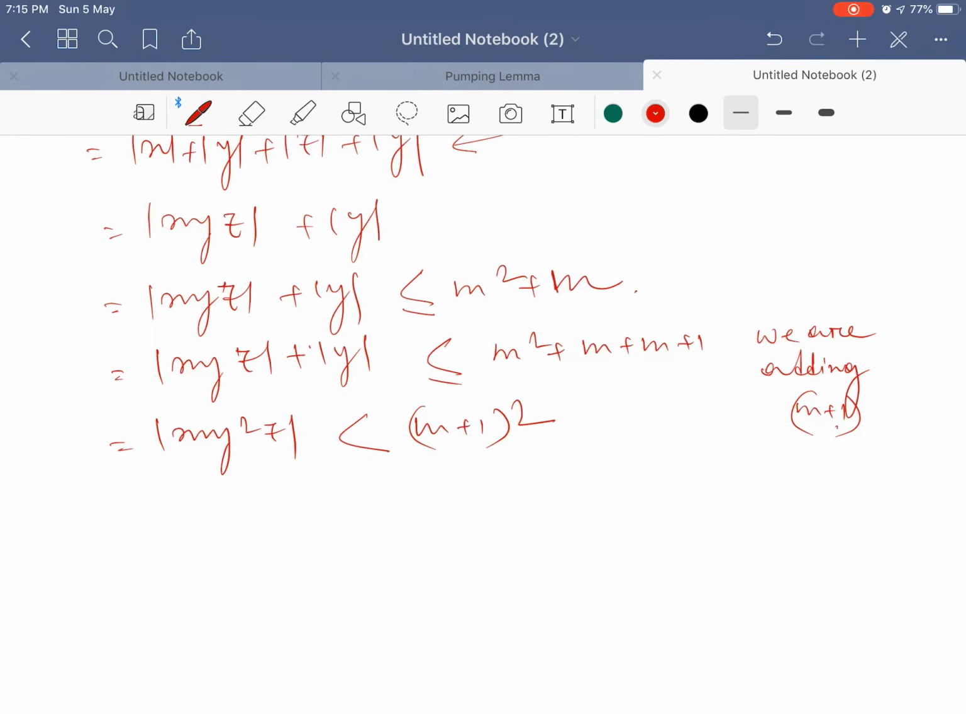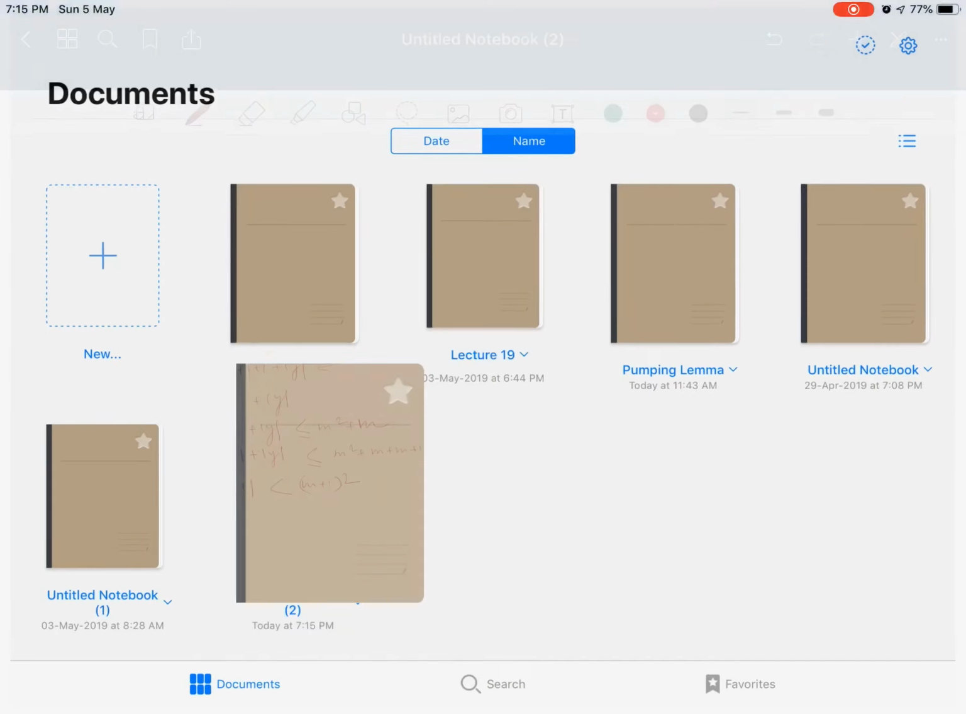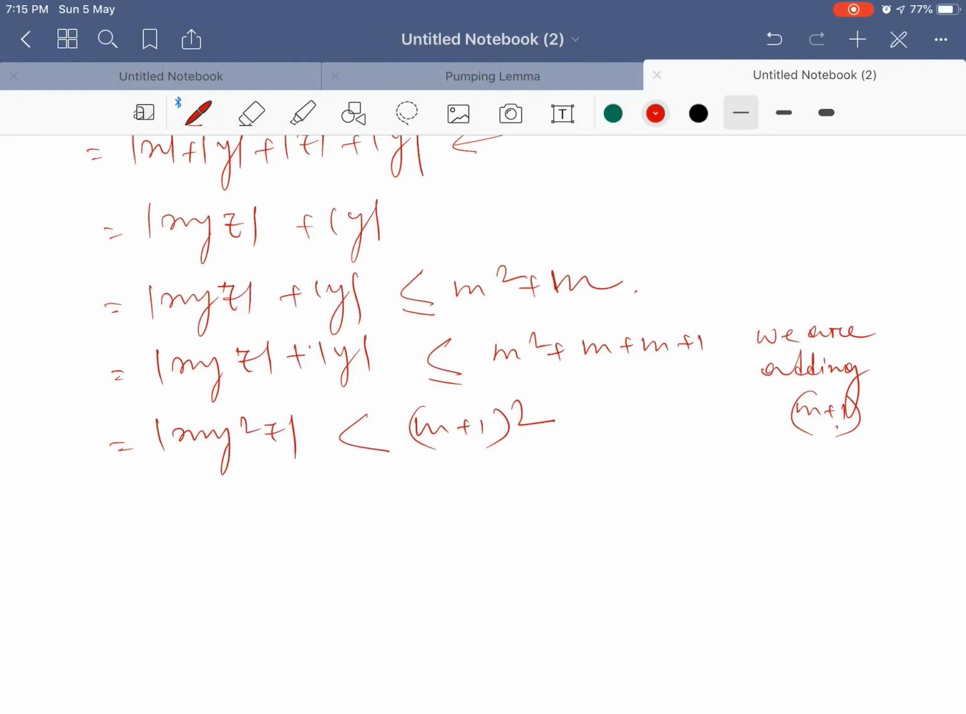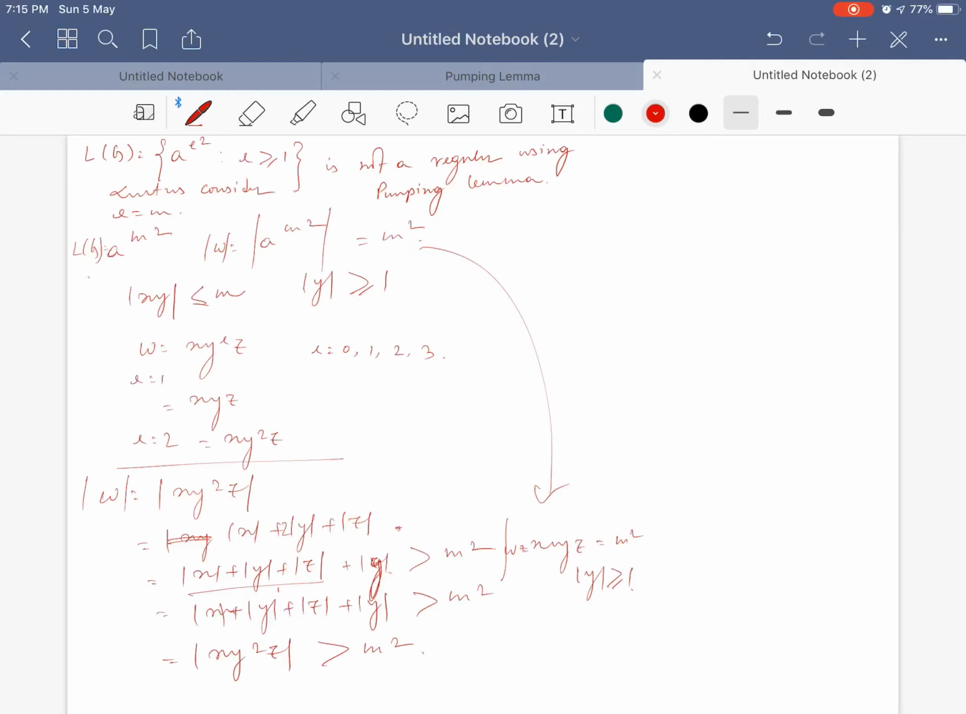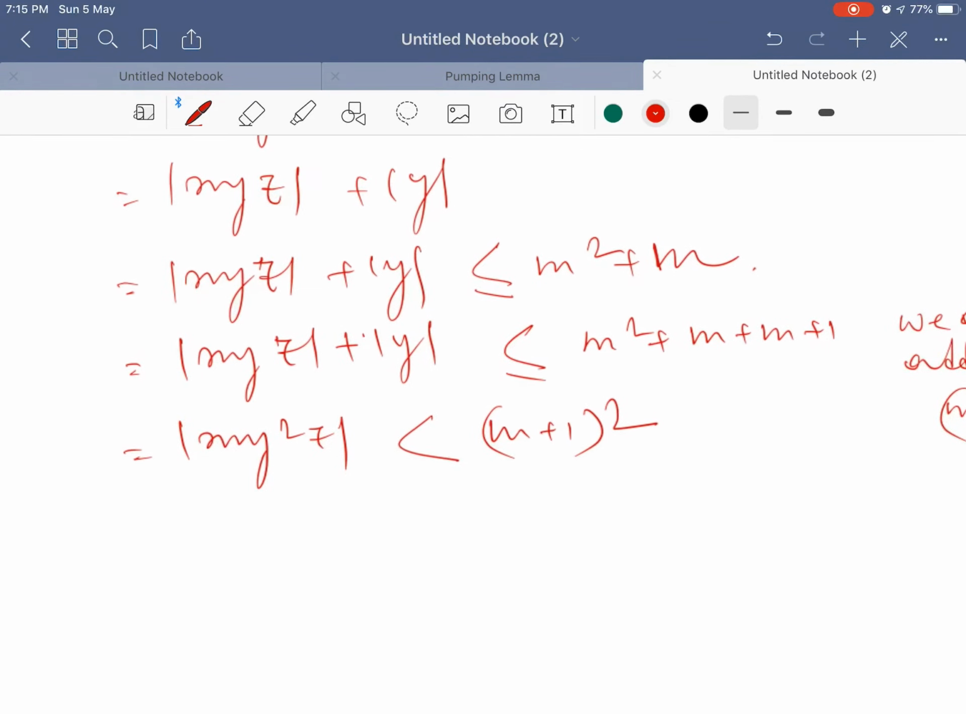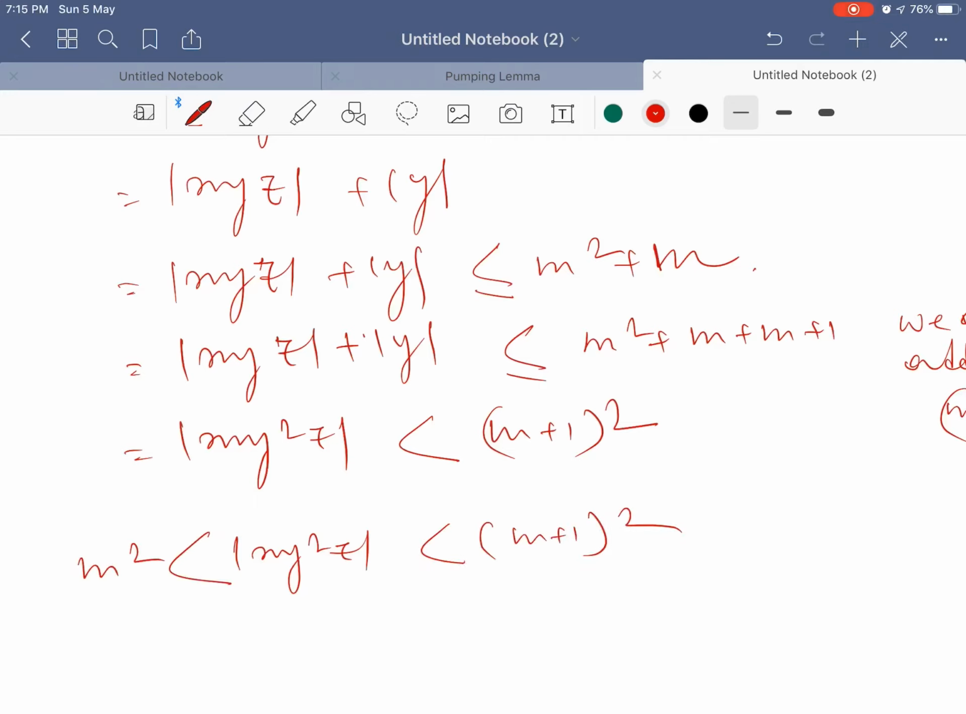Now in the earlier case, we have seen that x y square z is greater than m square, and in this case we find out that x y square z is less than m plus 1 whole square. So can I write that x y square z is less than m plus 1 whole square and it is greater than m square? So x y square z, which is equal to omega, is not a perfect square value, it is in between two consecutive perfect square values.